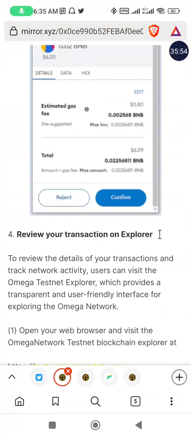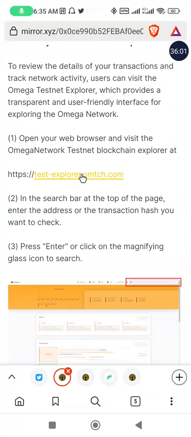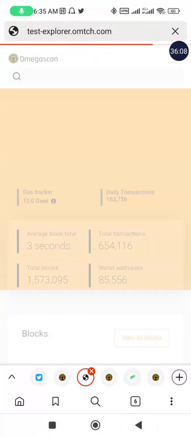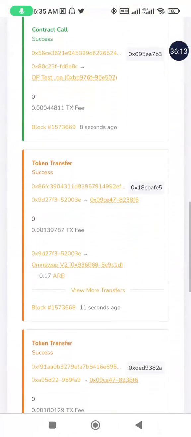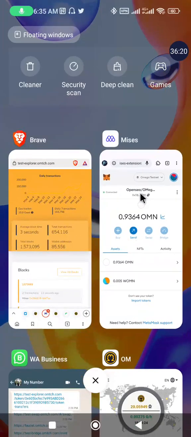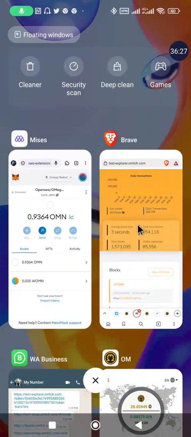So review your transaction on the Explorer. I think this is the last thing we are supposed to do here, to review our transaction on the Explorer. You click on this link, and once you click on the link, allow it to open. These are people's transactions. To get yours, this is what you would do. You go to your Metamask and copy your Metamask address, your public key. So I will copy mine here, then I'll go to the Explorer link.